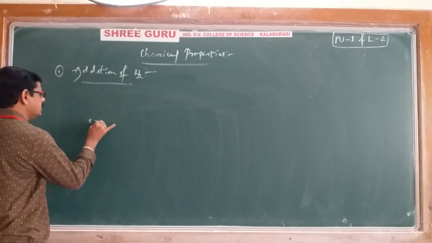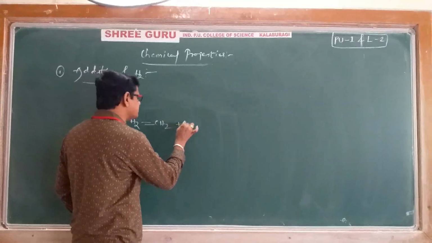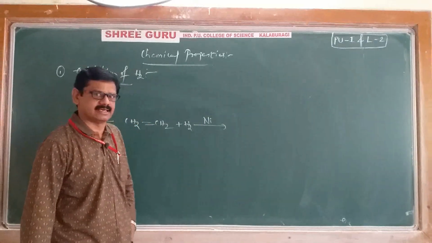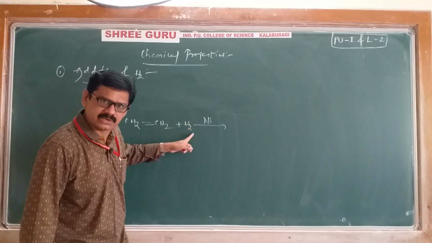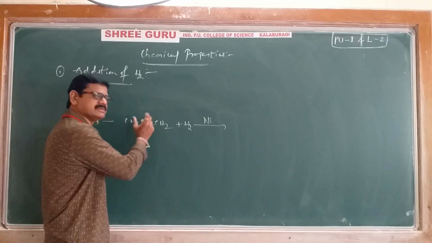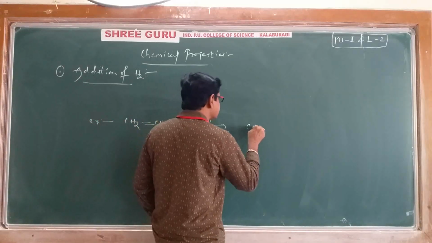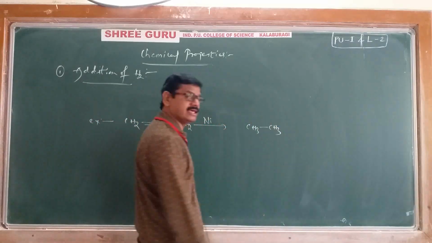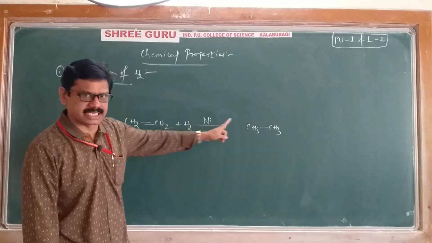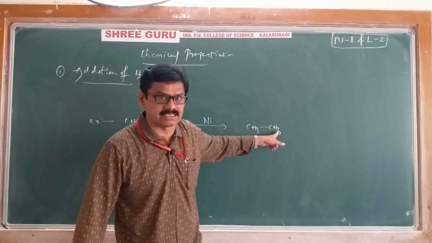First I'll give you the example of ethene. When ethene is added with a hydrogen molecule in the presence of a nickel, platinum or palladium catalyst, then what happens? The hydrogen molecule will come and add across the double bond. One hydrogen will add here, one hydrogen will add here. Then the double bond is converted into a single bond and it is converted into ethane. Alkene is converted into alkane, an unsaturated compound converted into a saturated compound.